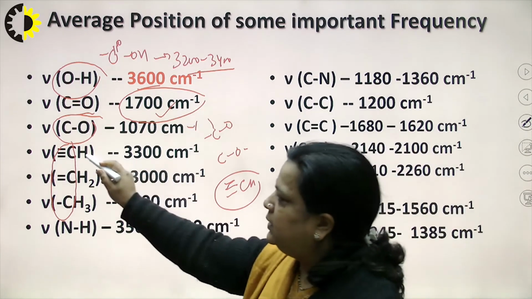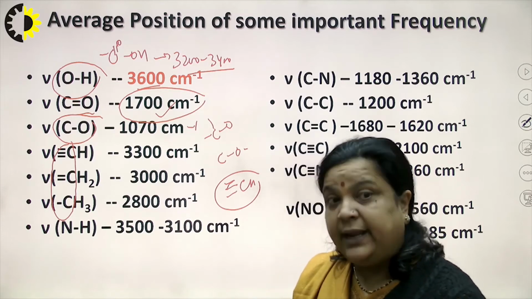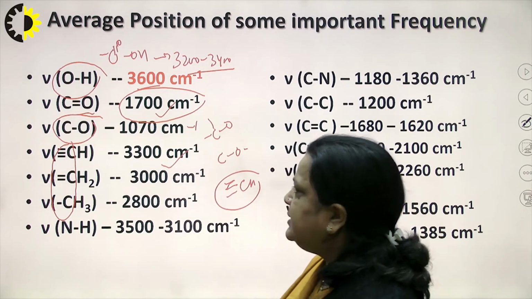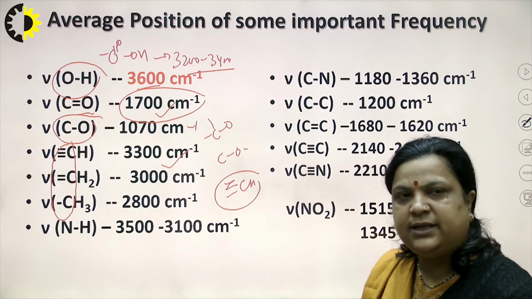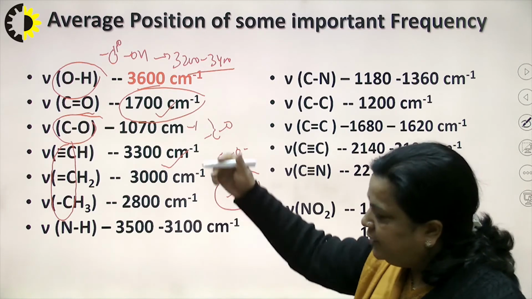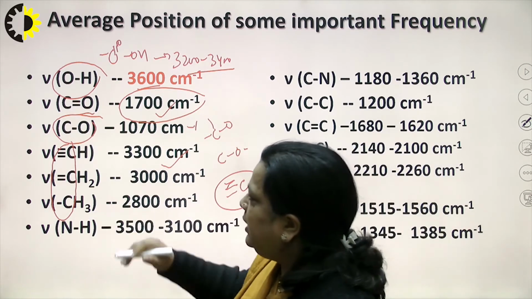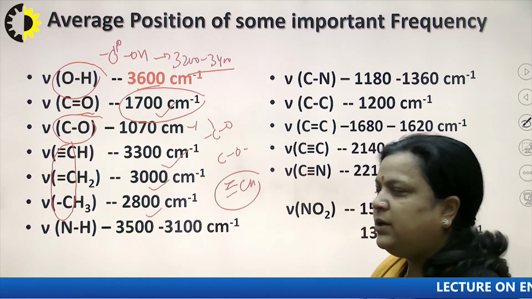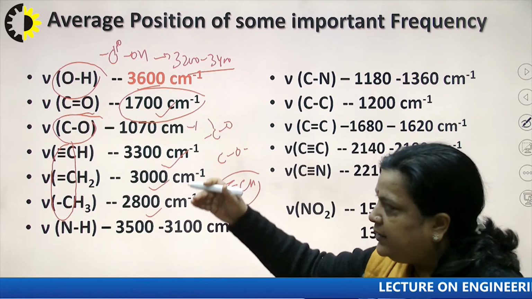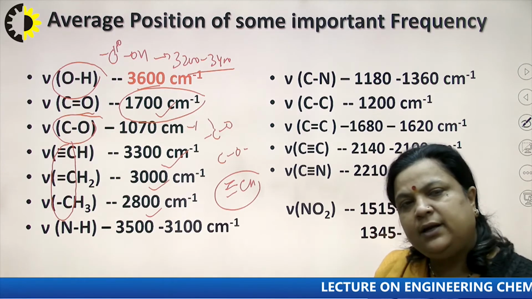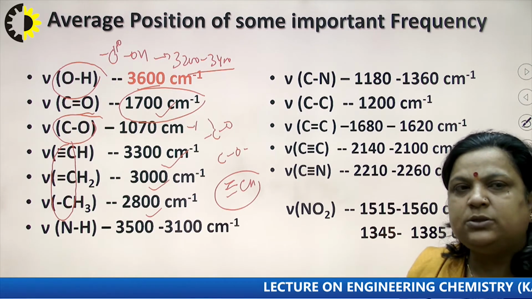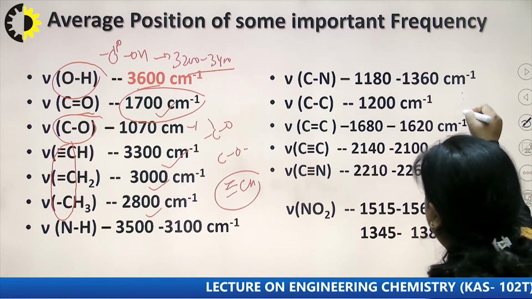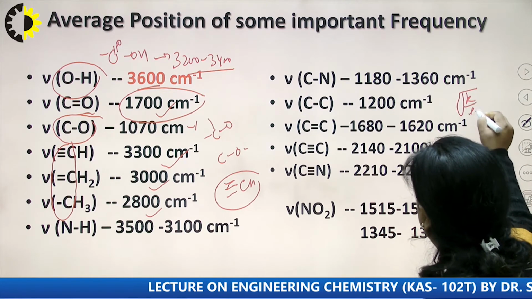So, triple bond CH, especially in alkyne, IR frequency is observed at 3300 centimeter inverse. But when we talk about double or single, it becomes less, 3000 or 2800 centimeter inverse. As the bond character gets decreased, the IR frequency also gets decreased because of the value of K upon mu.